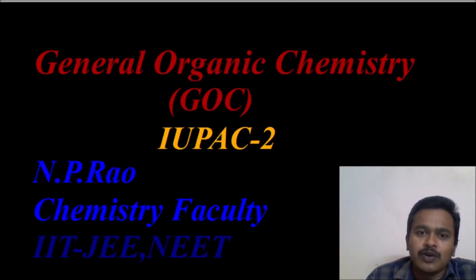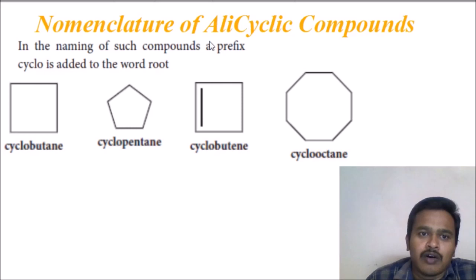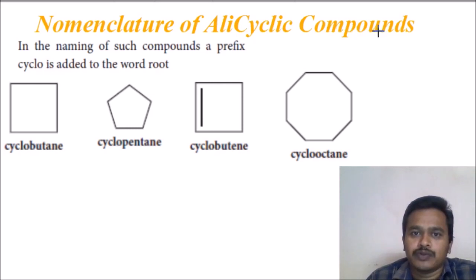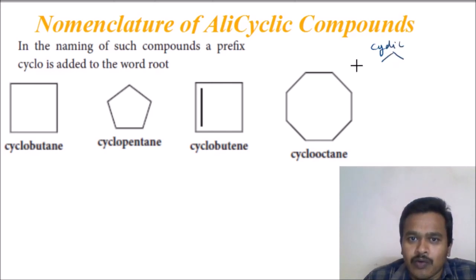In this video, we are going to discuss the nomenclature of alicyclic compounds. Cyclic compounds are studied in two ways: one is alicyclic, the other one is aromatic.